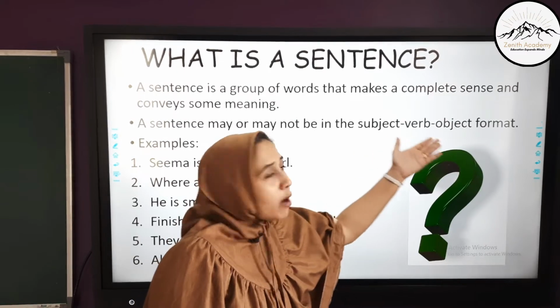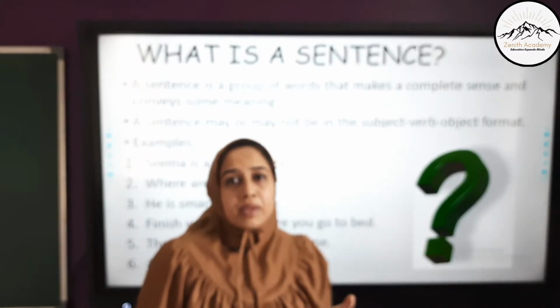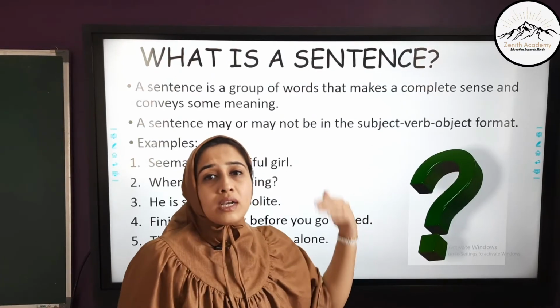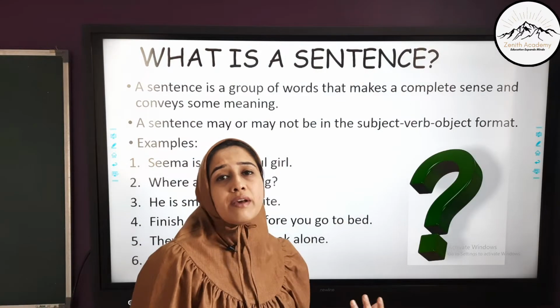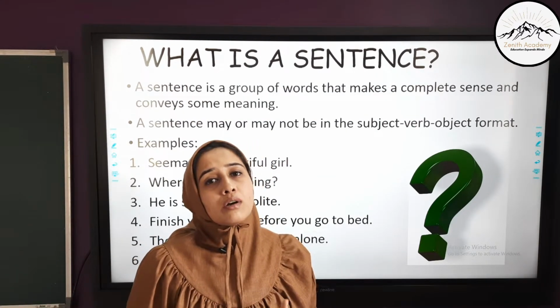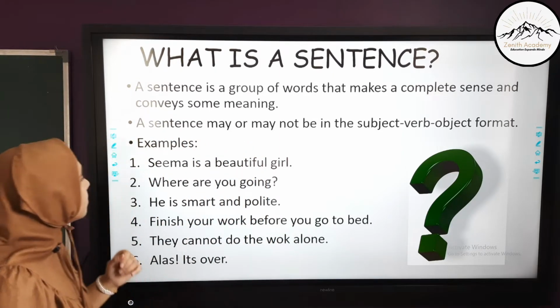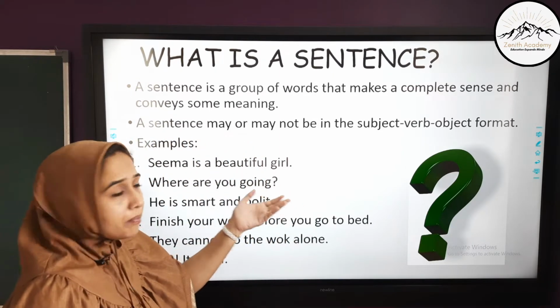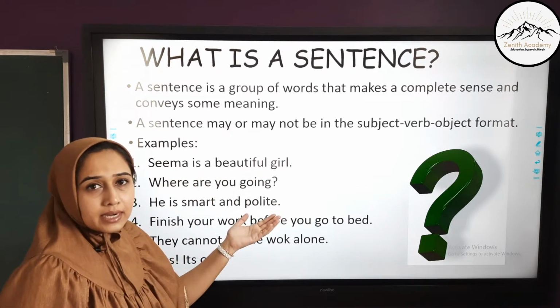Now subject verb object is the basic format of how a sentence is made. This is taught to us, but not necessarily all the sentences are in this format. As we have studied in our video of phrases and clauses, all the phrases and all the clauses are called a sentence. Let's see a few examples. Seema is a beautiful girl. Here, the beauty of Seema is described and this is a simple sentence.